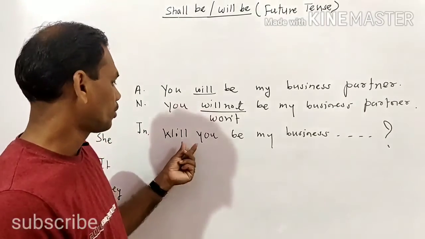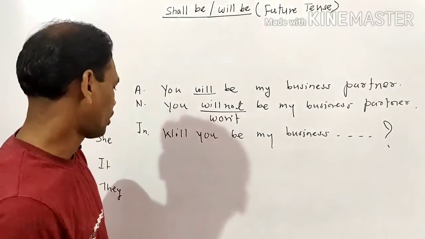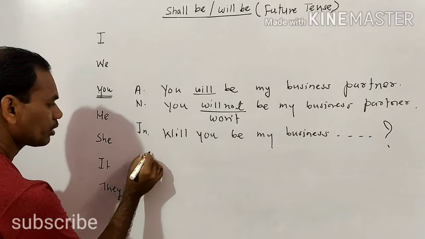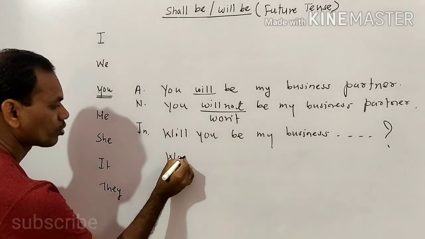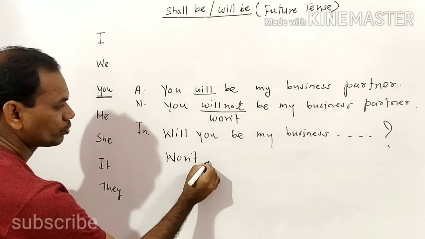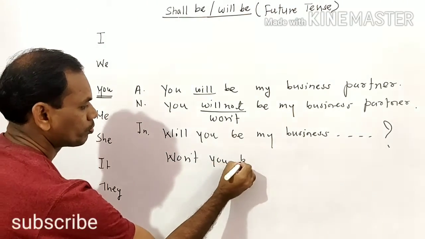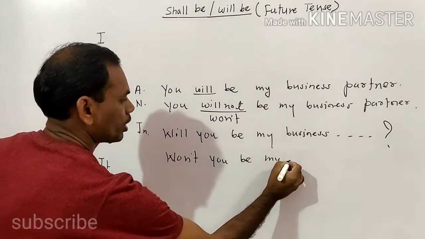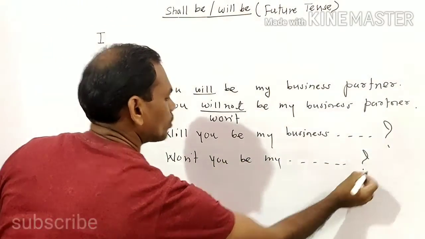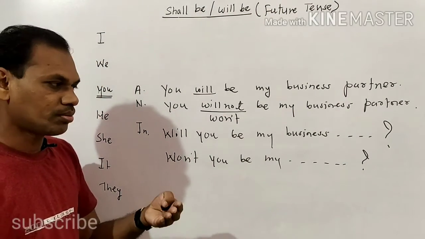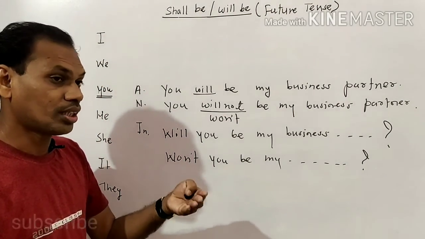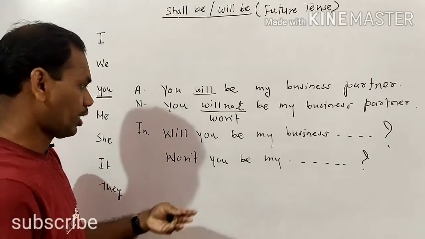We have to take will and be, etc. So see how we can write interrogative plus negative: Won't you be my business partner? Won't you be my business partner? तू माझा बिझनेस पार्टनर बनशील नाही का, होणार नाही का, etc.